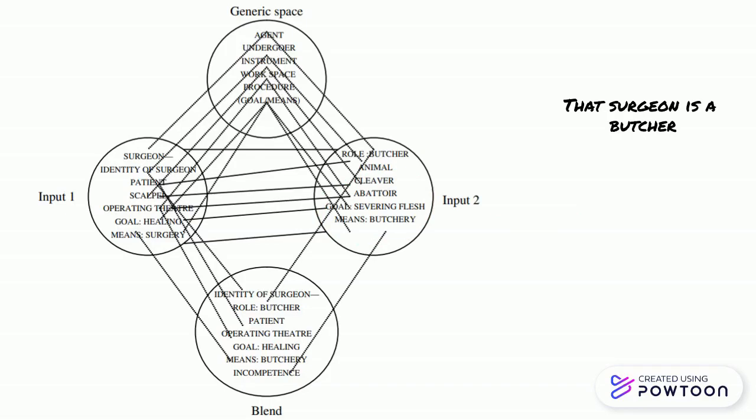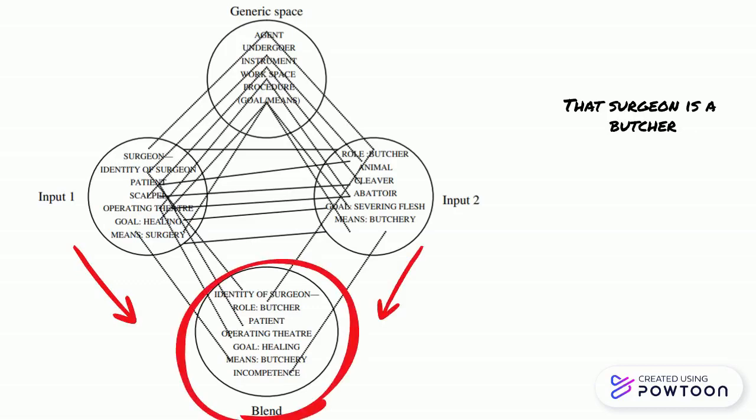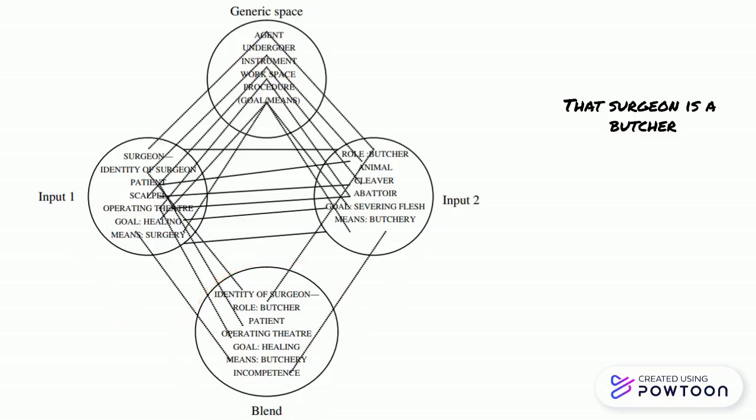When we blend the concept of a surgeon with that of a butcher, we get an emergent structure that combines elements from both. This includes aspects from the original concept of surgery and butchery, as well as new features that emerge from the blend, like a surgeon who performs an operation using the skills of butchery. This individual does not exist in either of the input spaces.